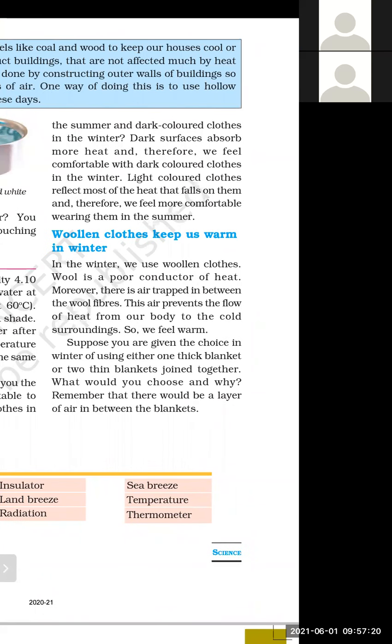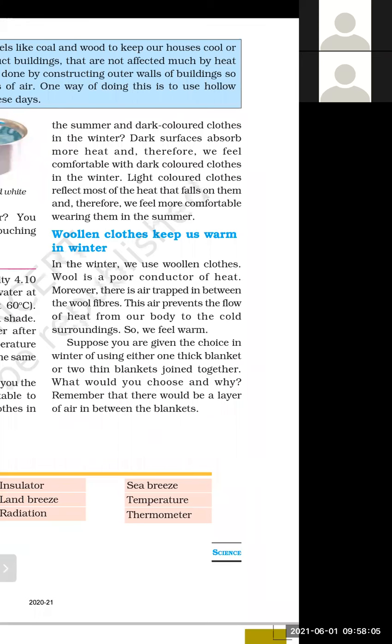Yes, students, we have already discussed this. Light color clothes will absorb less amount of heat, so we will feel comfortable during the summer season, and we will prefer to wear dark color clothes in the winter because dark color clothes will absorb more heat and our body will feel warmer. If we are wearing light color clothes in summer, they will absorb less heat and our body will feel cooler. So dark surfaces absorb more heat and therefore we feel comfortable with dark color clothes in the winter. Okay, this is the answer to that question.